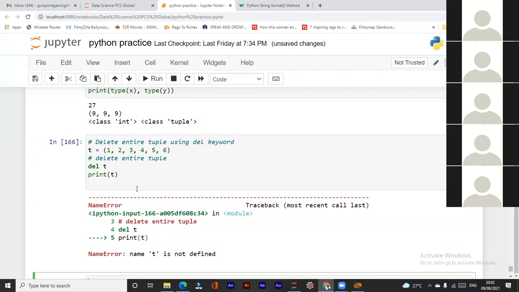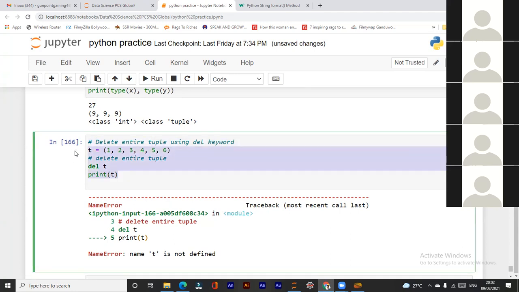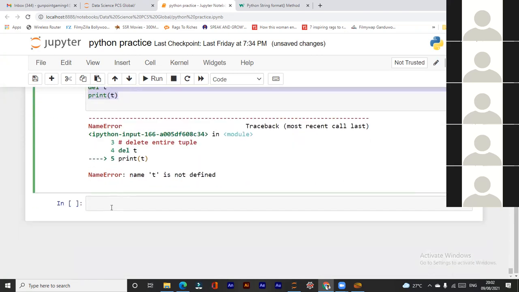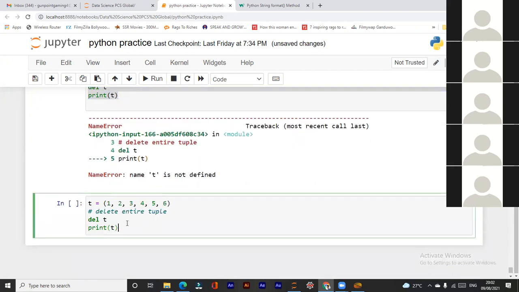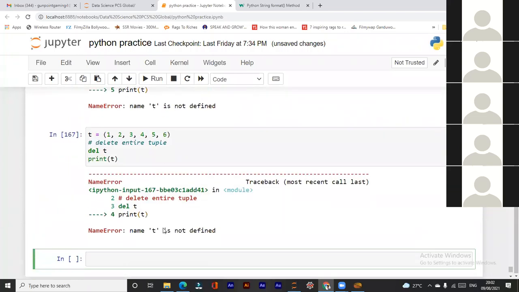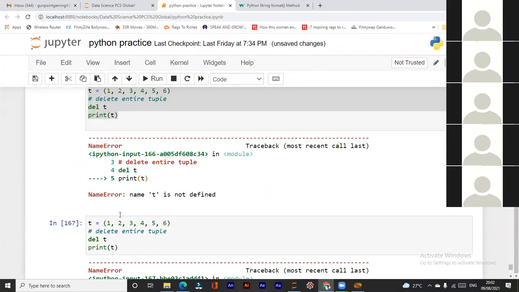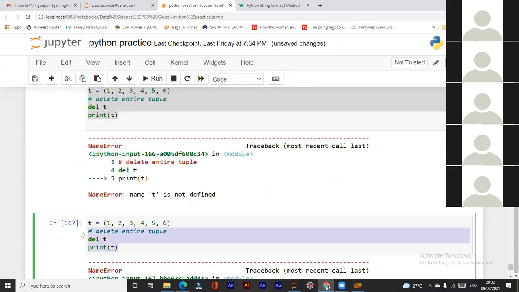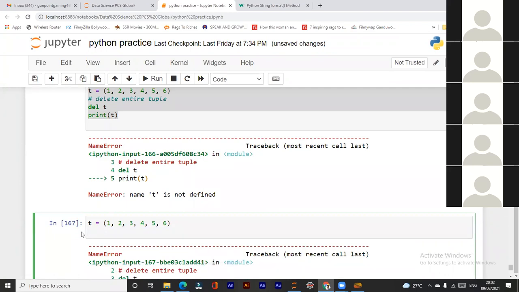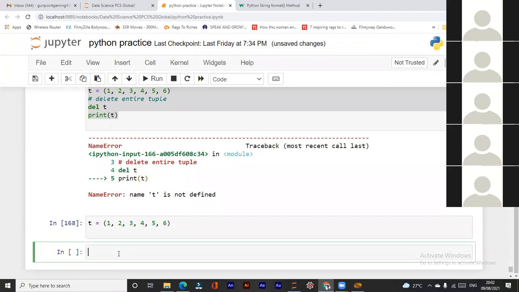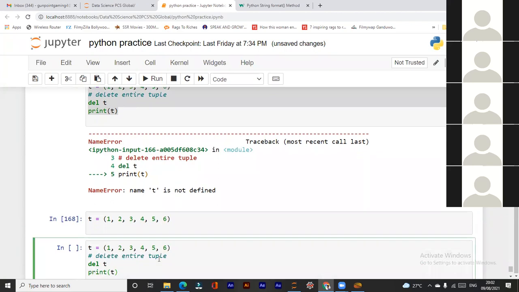Name is not defined. Why is it not defined? Delete entire tuple. I guess you first need to initialize the tuple and then run it singly, then in the next block run the delete. It's not taking all at the time.